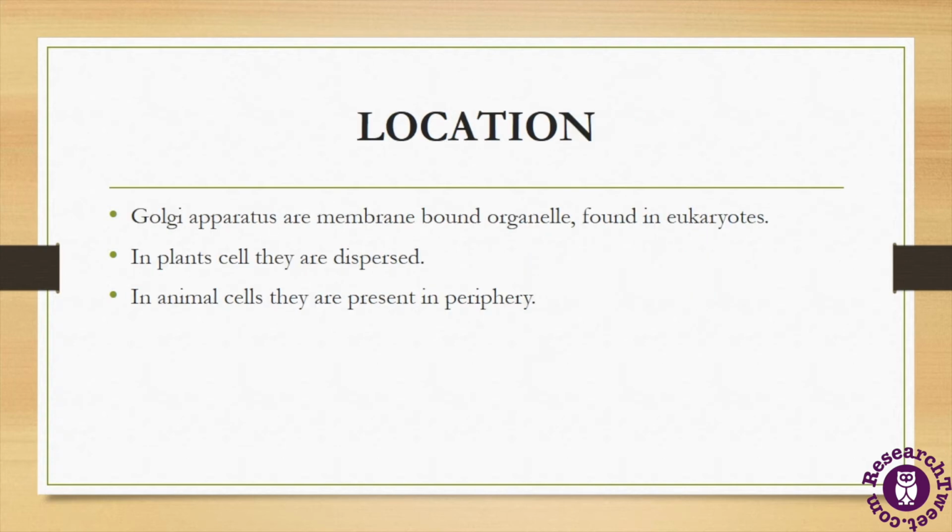Now let's understand the location of Golgi bodies in the cell. Basically the Golgi bodies are membrane-bound organelles which are found in eukaryotes but are absent in prokaryotes, RBCs, mature sperm and sieve tubes in plants. In plants, the Golgi bodies are also called dictyosomes. In plant cells they are dispersed, and in animal cells they are present at the periphery of the cell, or at the periphery of the endoplasmic reticulum.